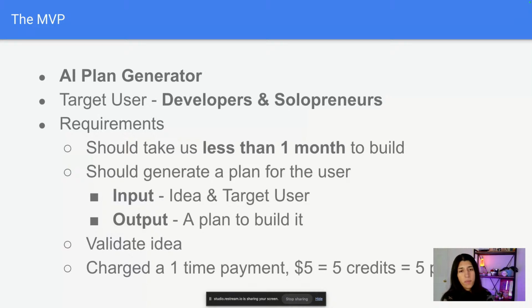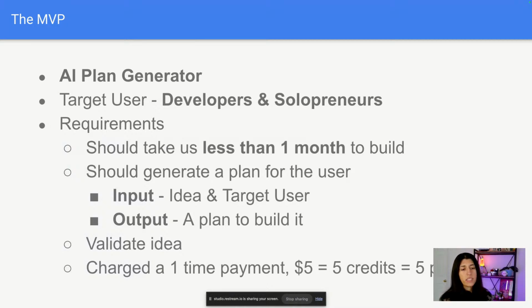So, right, the MVP that we said we want to create is an AI plan generator. The target users would be developers and solopreneurs. Requirements: it's important to lay out the things that you want to get done, at least on a high level. We said it should take us less than a month to build, and it should generate a plan for the user. That's what we wanted to achieve.